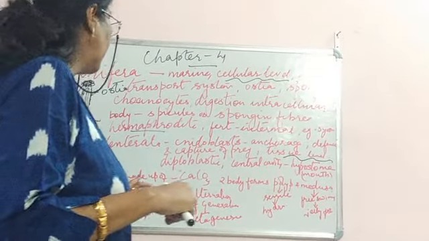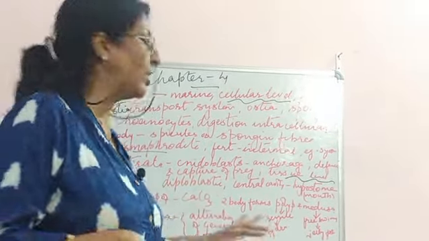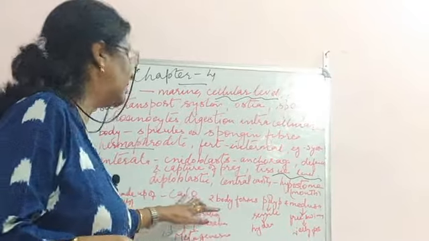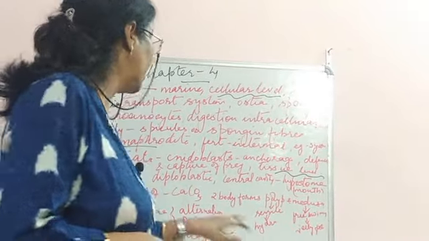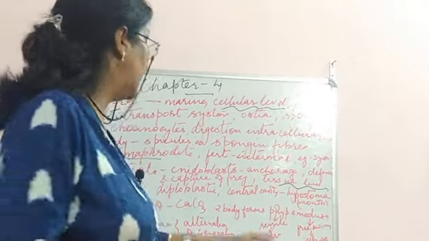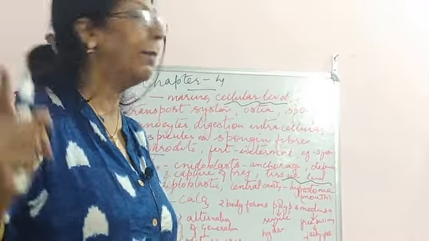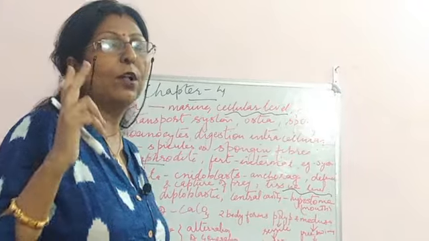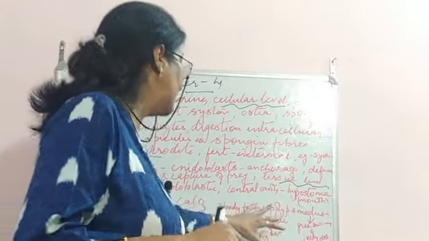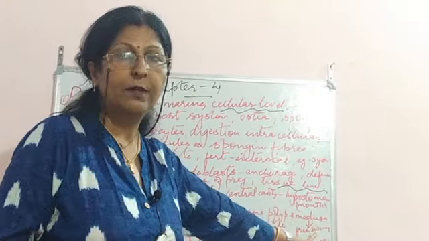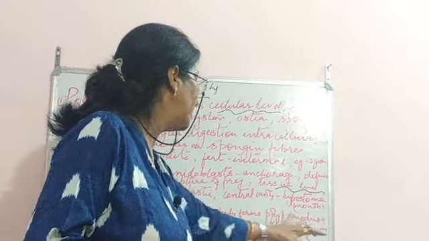The most important thing over here is the skeleton of the coelenterates. Some of them have a skeleton made up of calcium carbonate, CaCO3. They also exhibit two body forms, polyps and medusa.